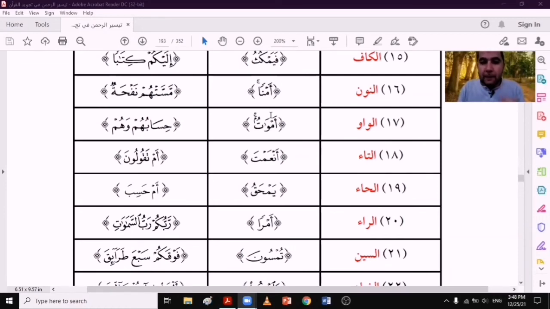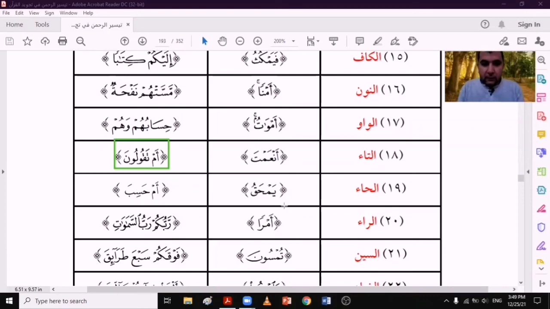With the waw as in أموات. And between two words as in حسابهم وهم. And with the ta as in أنعمت. Here the meem ساكنة is followed by ta, so we should pronounce the meem clearly. And between two words as in أم تقولون. With the ha as in يمحق. And between two words as in أم حسب.